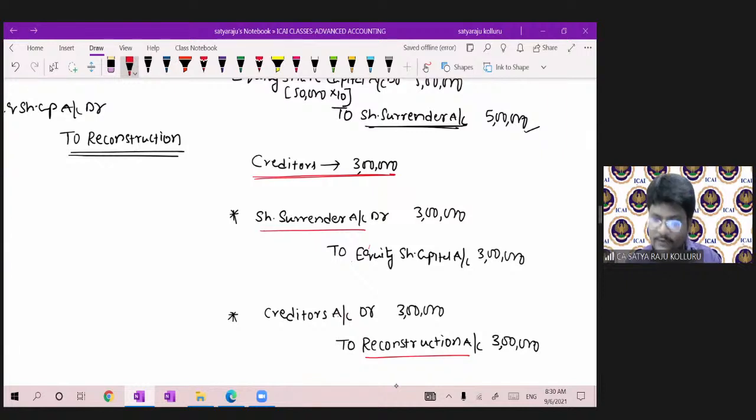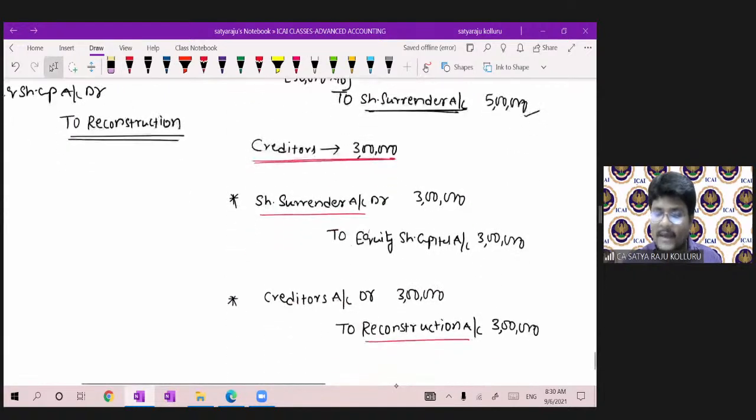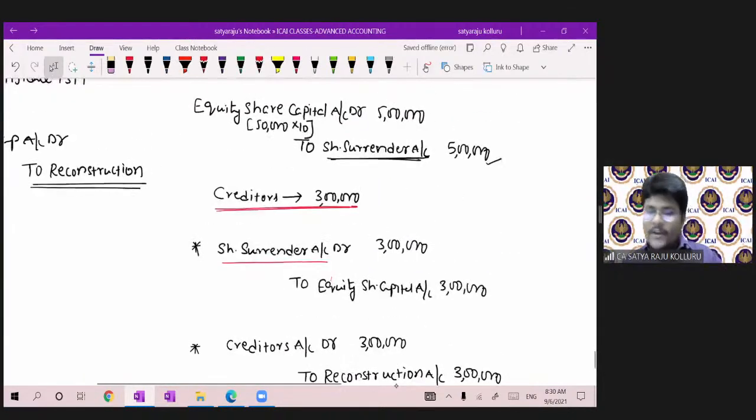Indirectly, we have reconstruction profit. Yes, here itself we have reconstruction profit, but at the time of making settlement amount to the creditors, there is no profit, no loss. Why? Because reconstruction credit, share surrender debit, the ultimate entry was creditors to equity share capital. Okay, all of you, please concentrate. My discussion was not yet over.